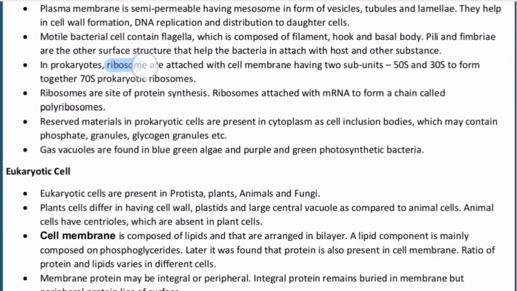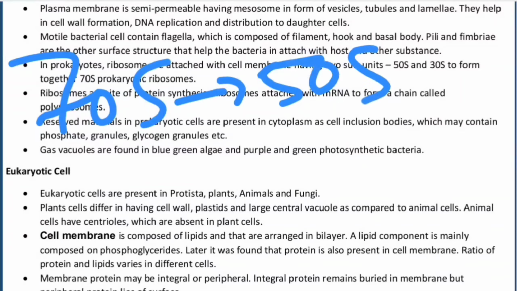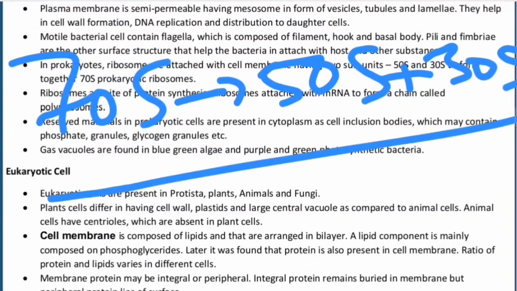In prokaryotes, the ribosomes are attached to the cell membrane and have two subunits, 50 Svedberg and 30 Svedberg, which together form the 70S prokaryotic ribosome. 70S is divided into 50S and 30S. Please do not go for mathematical calculation, because you would conclude that 50 plus 30 is equal to 80. But in biology we do not have exact calculation because of the biochemical reactions; a little amount of energy is lost to the environment, and that is the reason the combined weight of the 50S and 30S is 70S. The individual weights of the larger and smaller subunits are 50S and 30S respectively.